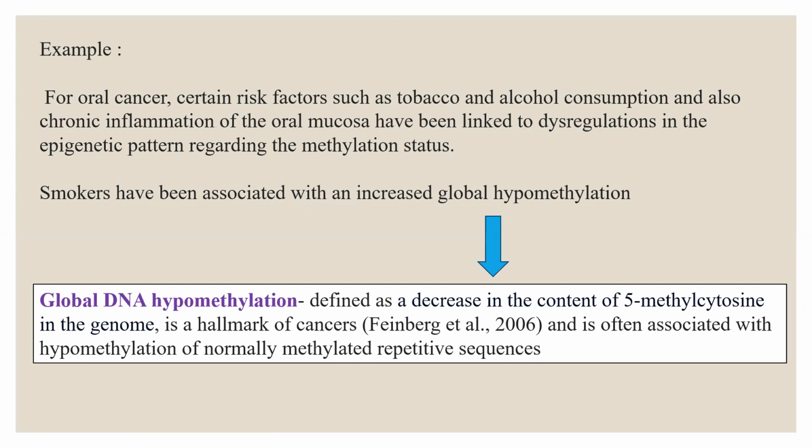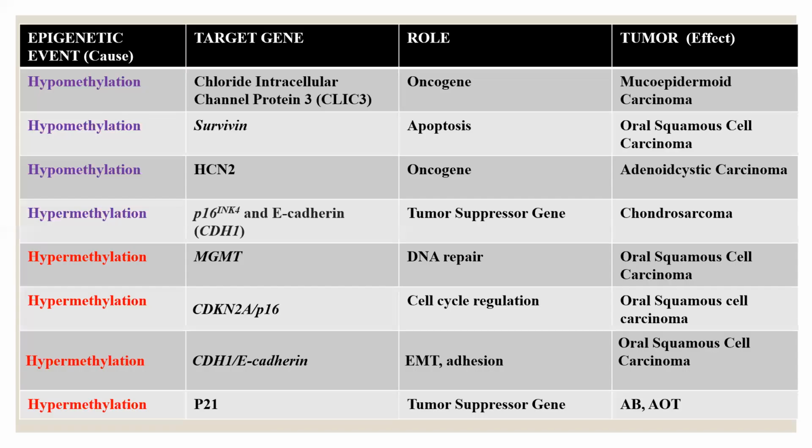Now, when we talk about tobacco and alcohol consumption, these are risk factors, and chronic inflammation of the oral mucosa has also been linked to dysregulations in the epigenetic pattern regarding the methylation status. Smokers have been associated with an increased global hypomethylation. So a person who has increased global hypomethylation is more prone to a carcinogenic event.